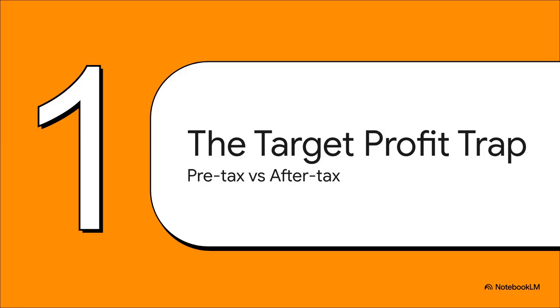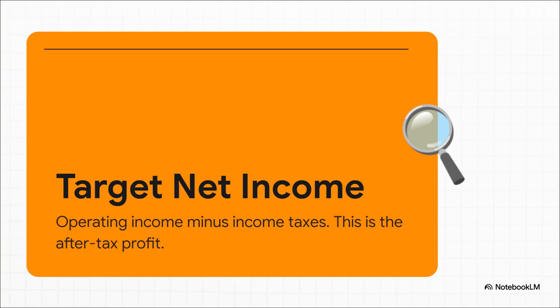Section 1. The Target Profit Trap. Listen, board examiners absolutely love testing to see if you actually know which profit figure you're looking at in a given problem. If you read a problem too fast, boom, you might end up calculating the wrong goal entirely. To dodge this trap, we have to strictly separate two terms. Target operating income, that's your profit before taxes. On the flip side, target net income is your profit after taxes. It's simply operating income minus income taxes. And here's the kicker. Target net income is what top management and the exam really cares about, because that's the actual cash the company gets to keep.